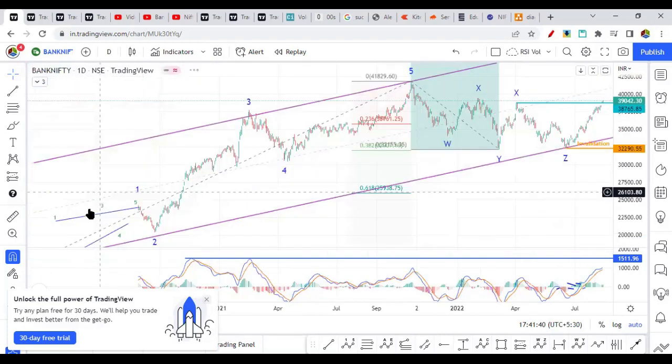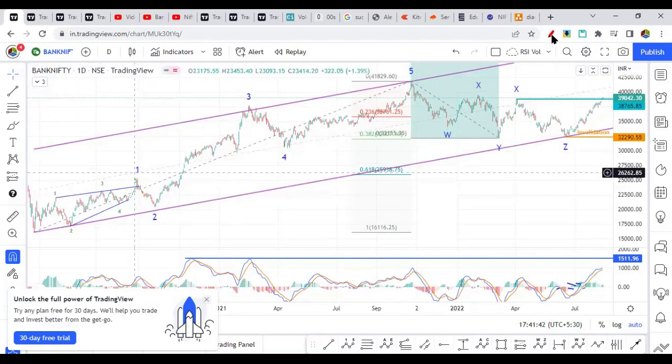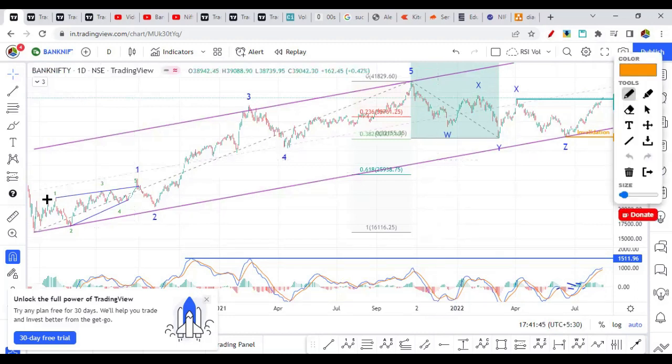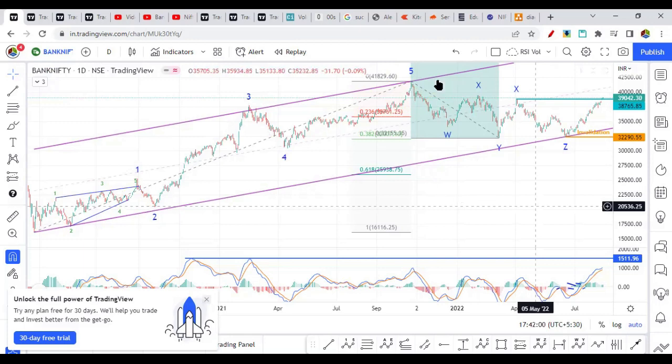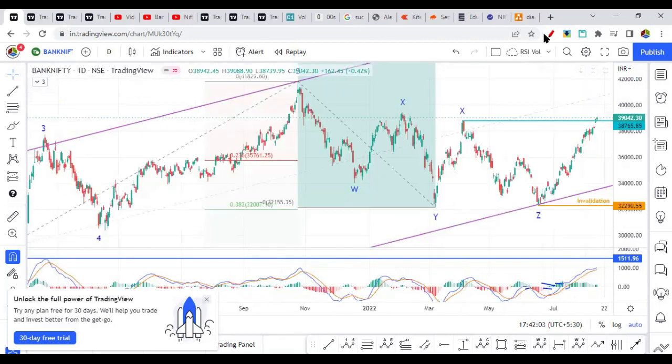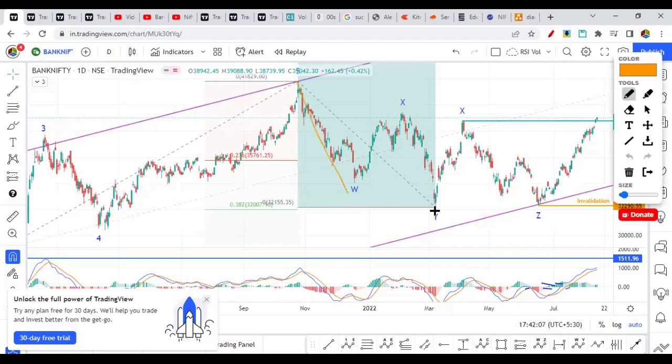So on the daily chart from COVID low, I can see here that it has made a leading diagonal pattern. So this is a leading diagonal pattern with 1, 2, 3, 4, and 5 waves. So this is wave 1 and wave 2 completed here. Then after that, wave 3 finished here. 4th was a consolidation, and 5th wave finished here at 41,829. So after that, the consolidation started, which we were assuming is a W, X, Y, XX, and Z wave, right? So this is a consolidation it has given.